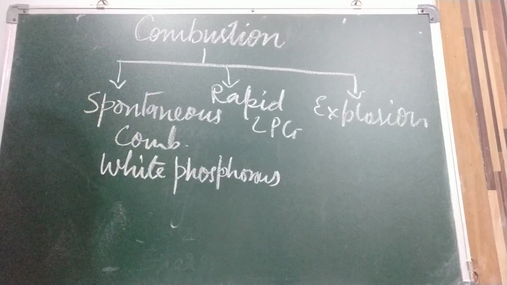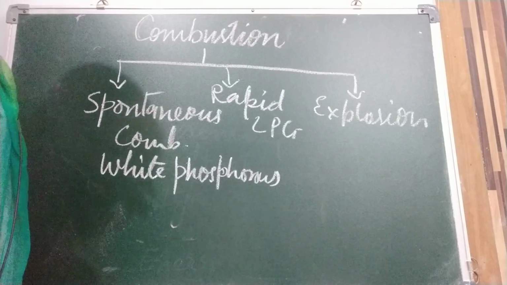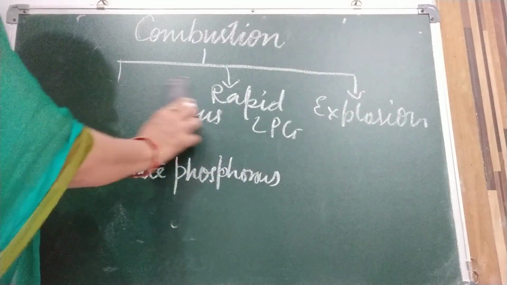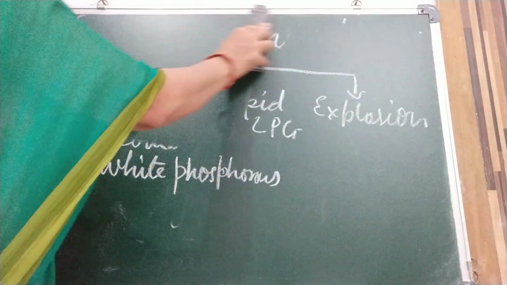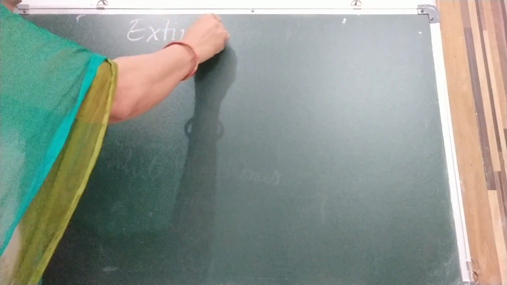Now next our topic, children. Fire we have discussed. Now sometimes there is a big fire, how are we going to extinguish this fire? As we know, we have studied the things required for combustion. If we remove one of the things from there, what will happen? We can control fire. So we are going to discuss extinguishing fire.